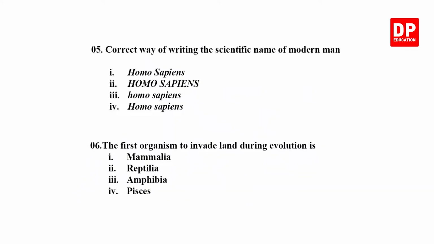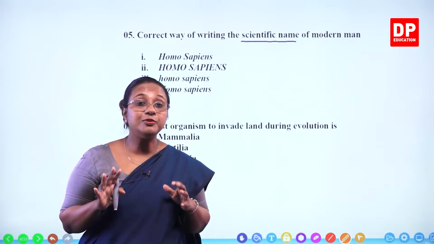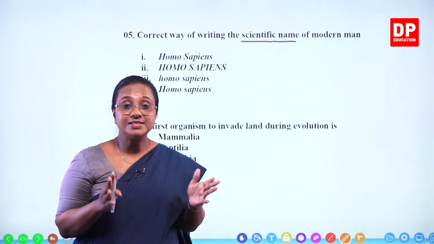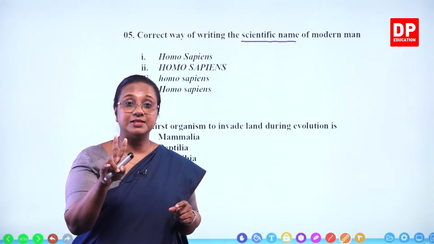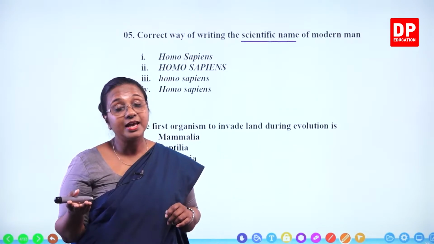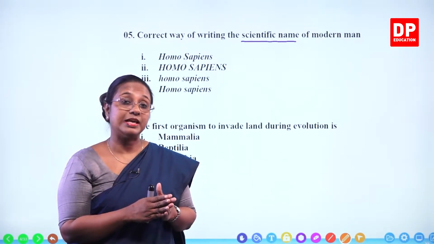Question number 5. Correct way of writing the scientific name of a modern man. So you all have to remember the standards. What are the standards? Always the scientific name has 2 epithets. First one is the generic epithet, second one is the specific epithet. And always the first letter of the generic epithet has to be capital.